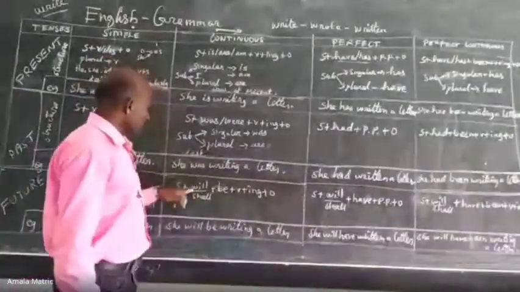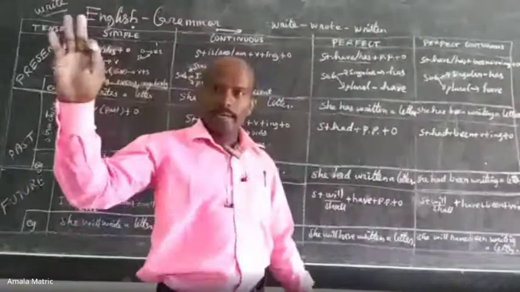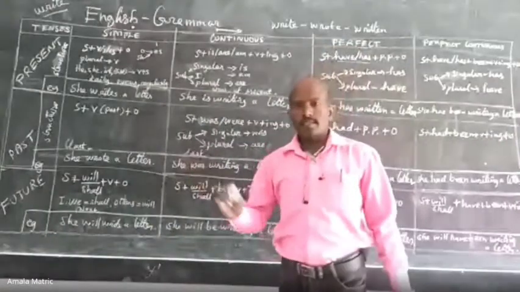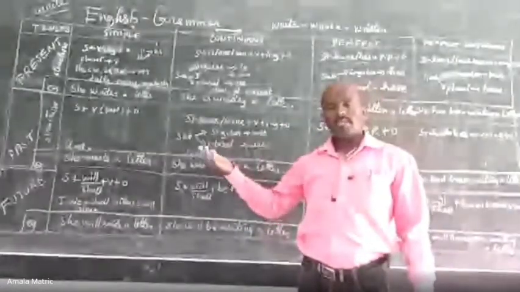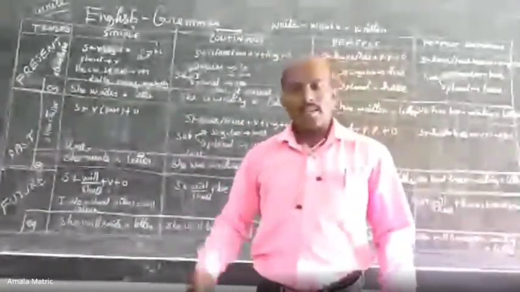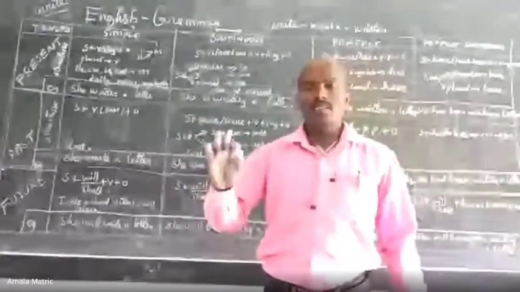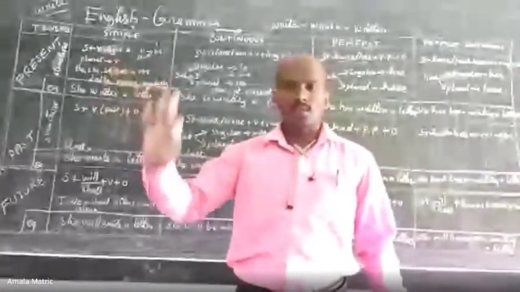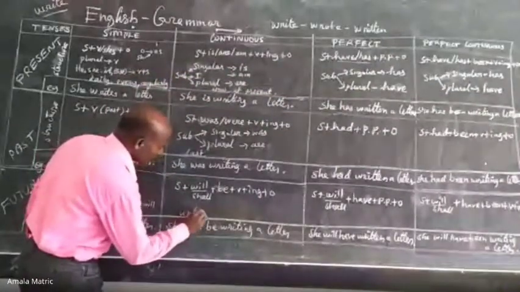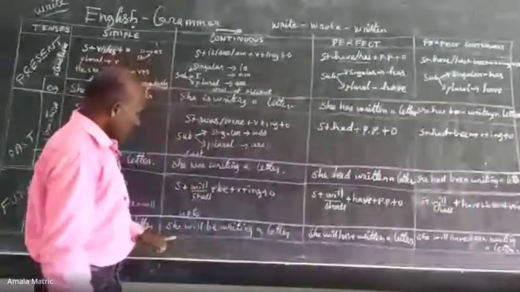Okay, and next let's move on to future continuous tense. What will be the situation? In the next moment, that action must be going on continuously. That is the future action. Future tense is nothing but the action will be going on in the next moment and onwards. That refers to future continuous. For example, I will be teaching English grammar up to 12:45. This is the future action. It will be going on continuously in future. I will be teaching this English class. So the keyword is up to. We can take up to, still, maximum up to.